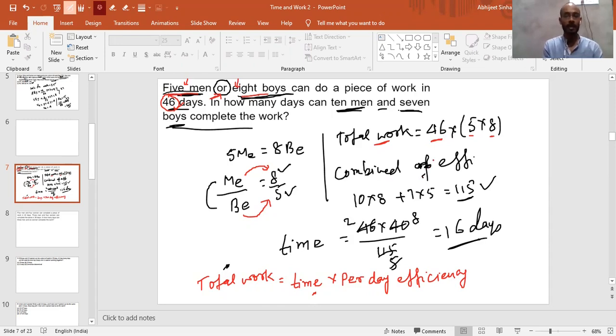Now we are calculating the combined efficiency of the group which will now complete the work, which is 10 men and 7 boys. So here again the number of persons is 10 and the efficiency per man is 8. So they will complete 10 into 8 units of work, and the number of boys is 7, and one boy's efficiency is 5. So this is 7 into 5, and the total will be 115. This is the per day efficiency of this group, right? So now is it clear to all of you?